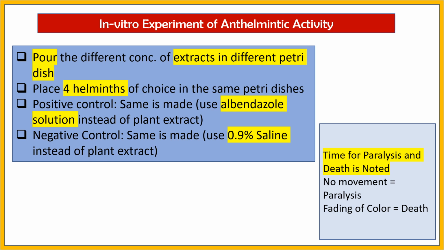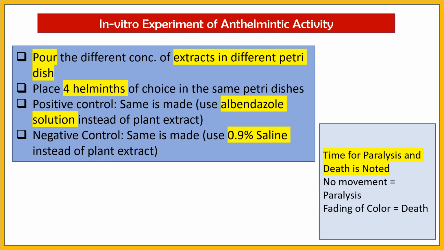After that, we need to find the time of paralysis and death for each of the plates. So how do we know that the helminth is dead or paralyzed? When we find that there is no movement in the helminth, then we can say that it is paralyzed. And when the helminth starts to fade in color, then we can conclude that it is dead.